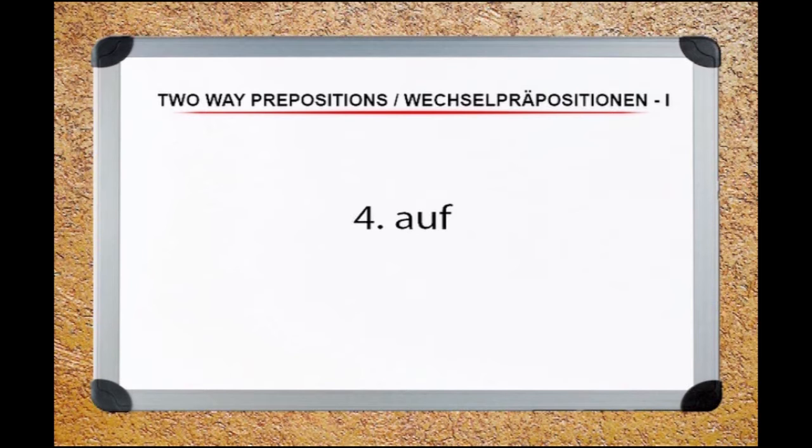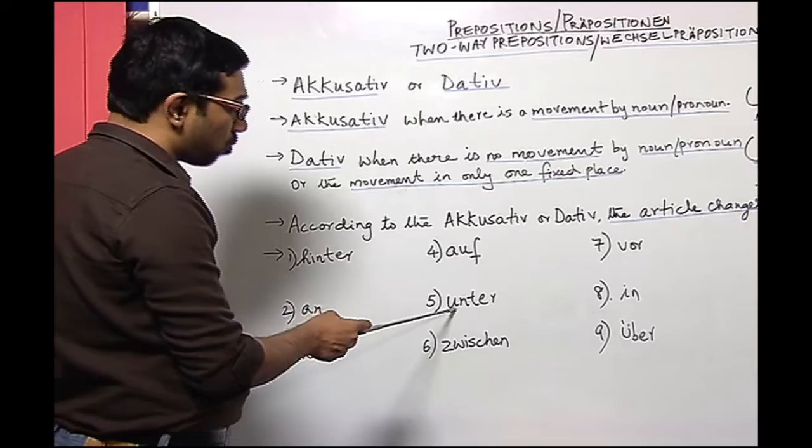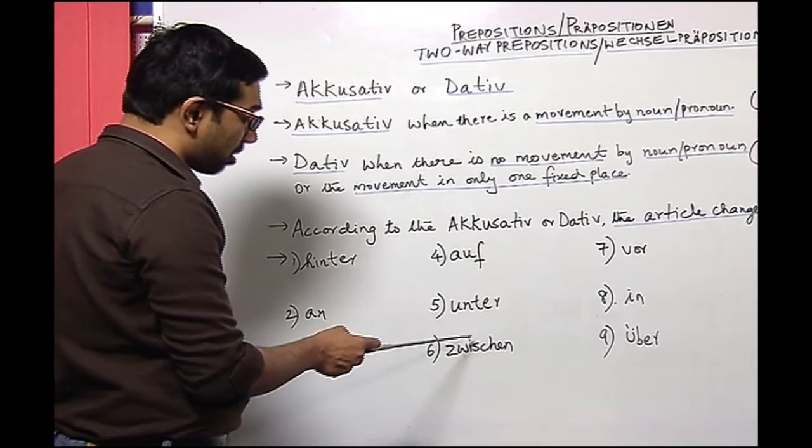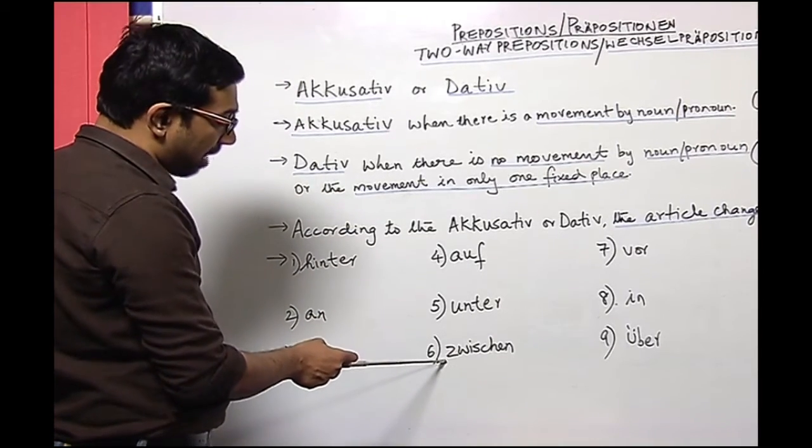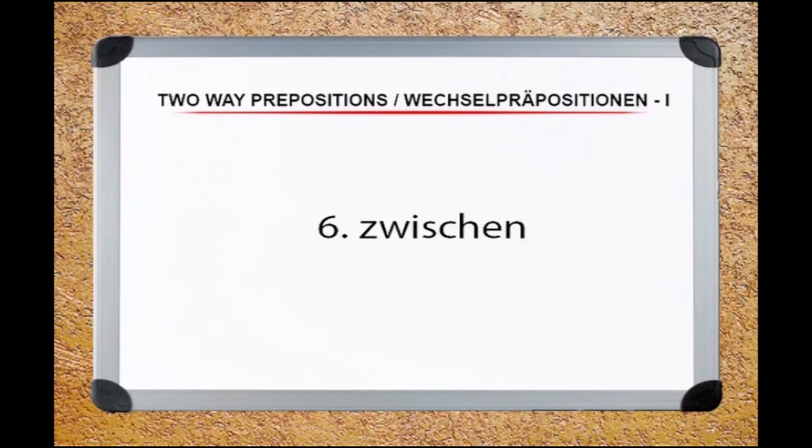Here at number 4 we have the preposition auf. Please repeat after me, auf. Number 5 we have the preposition unter. Please repeat after me, unter. In number 6 we have the preposition zwischen. Please repeat after me, zwischen.